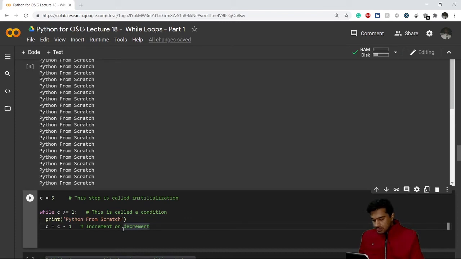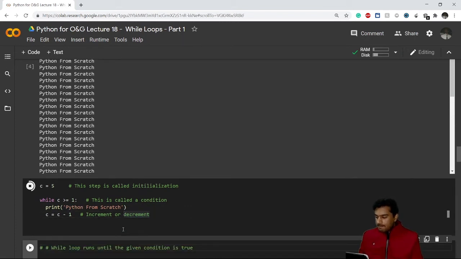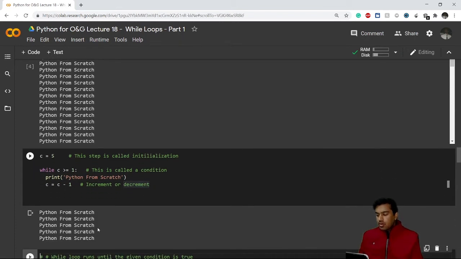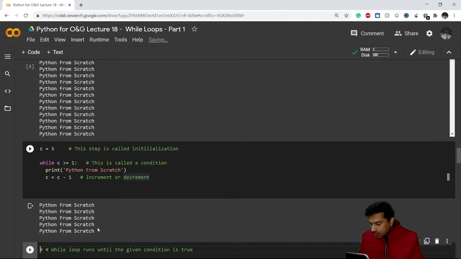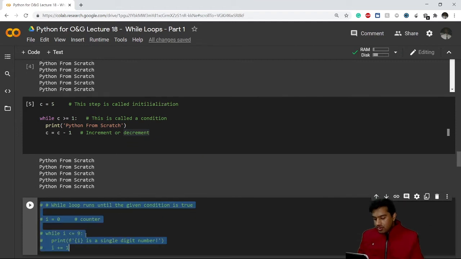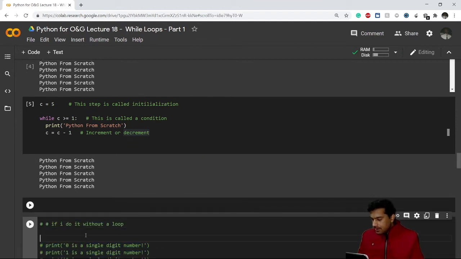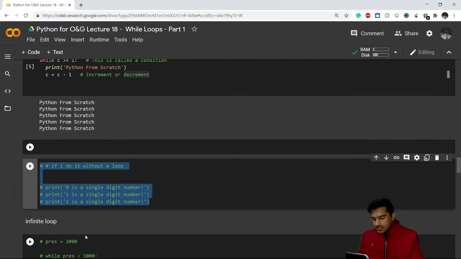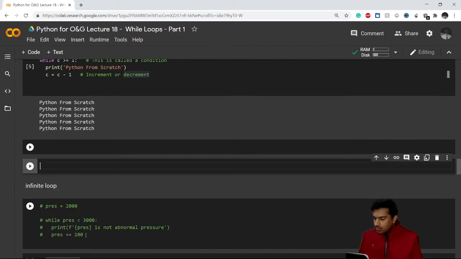So if I check this, this is how a while loop works. A while loop runs until a given condition is true. I have told you this, and I've also told you about infinite loops as well.